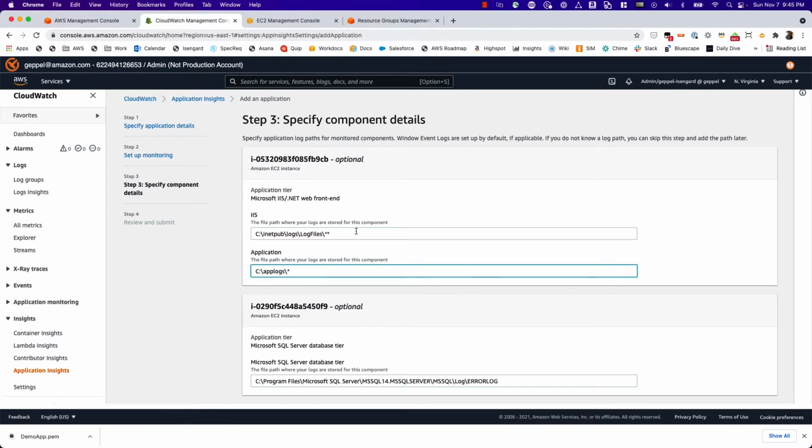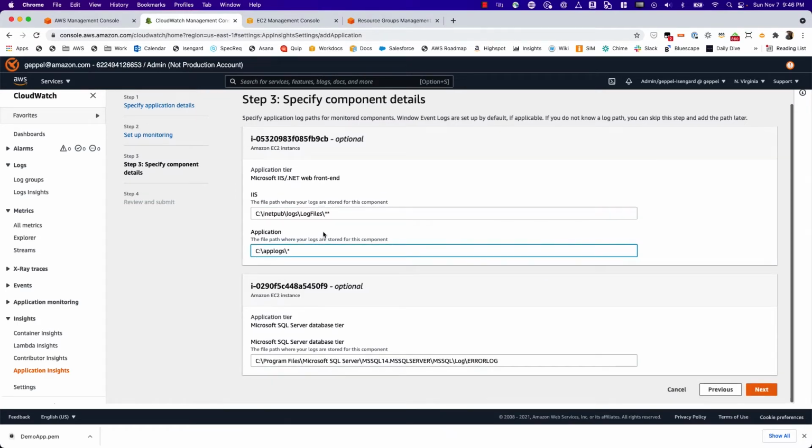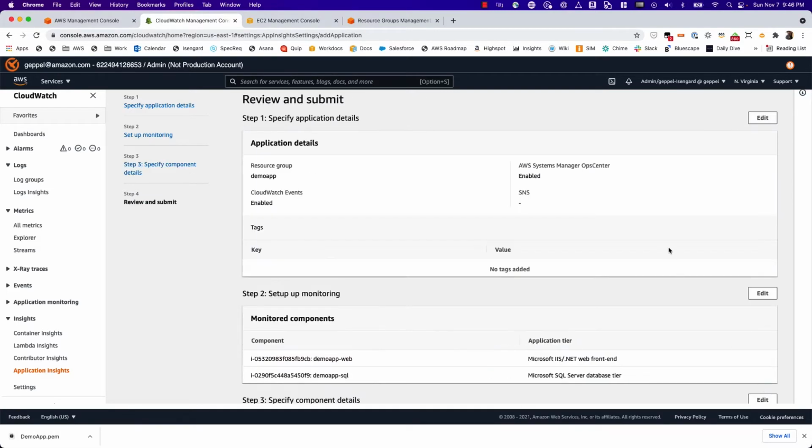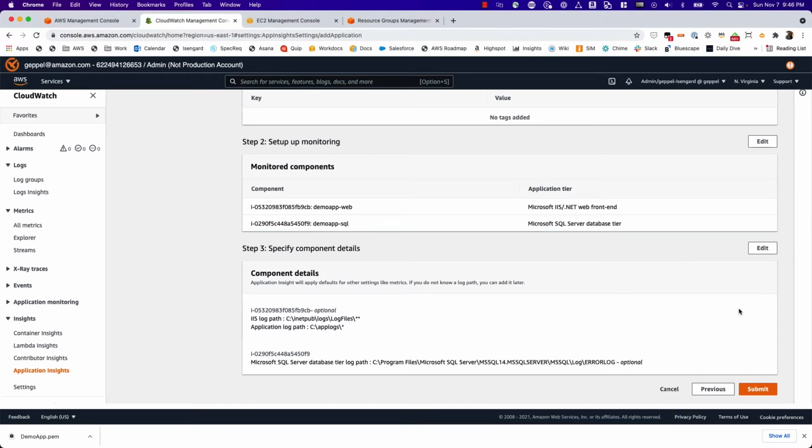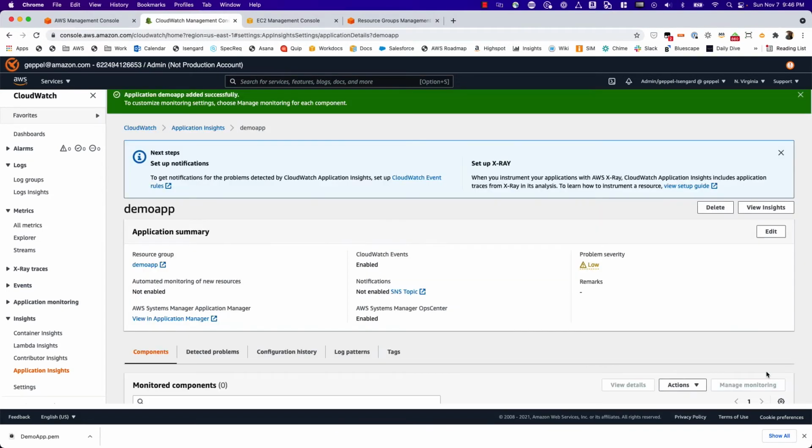It's already detected IIS, and IIS has a standard log path, so let's put that in, as well as the error logs from the database tier. So those, the IIS and the SQL, have been filled in, and it's asked me to provide my application logs. So click next. Everything looks good. We'll hit submit. All right.